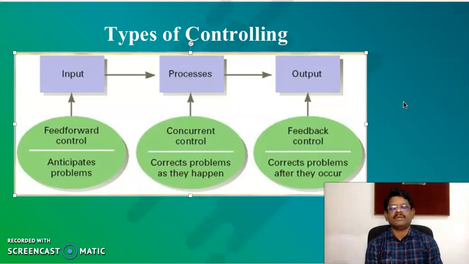Further, when we are organizing activities, the next type is at the process level. This is concurrent controlling, and it corrects the problems as they happen. And at the end, output level controlling, which is called feedback control. Here it corrects the problems after they occur. So these are the three different types of controlling: input level, process level, and output level, that is, feed forward control, concurrent control, and feedback control.